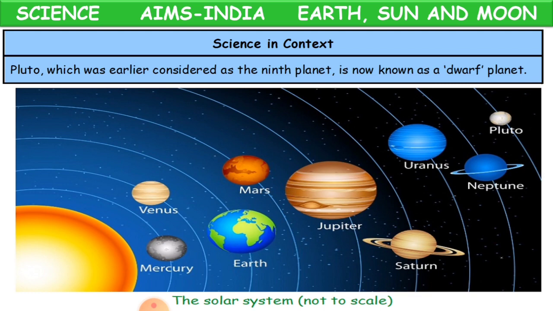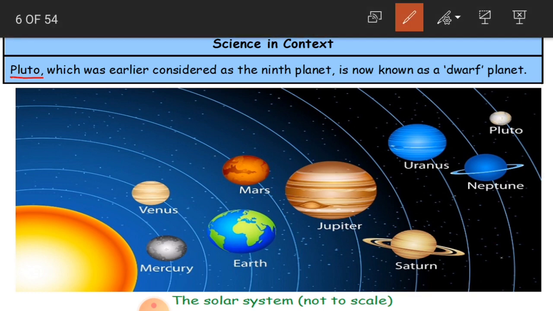Why? Because the 9th planet, Pluto, which was earlier considered as the 9th planet, is now known as the dwarf planet. Dwarf in the sense very small. It is very small, and now we are not considering this very tiny planet as a planet.